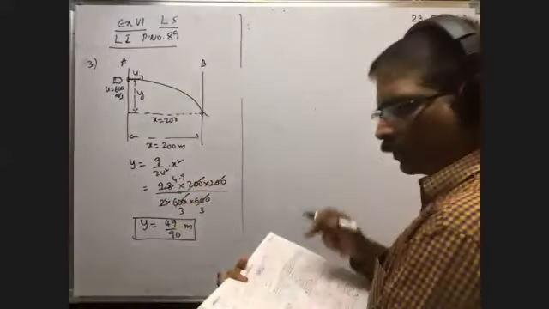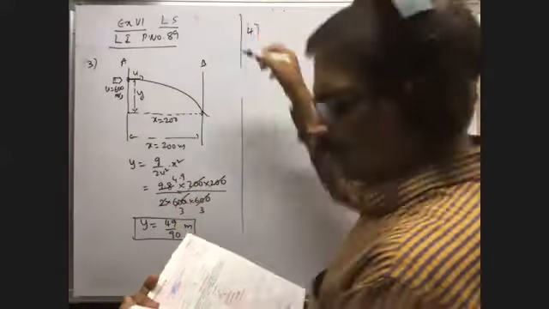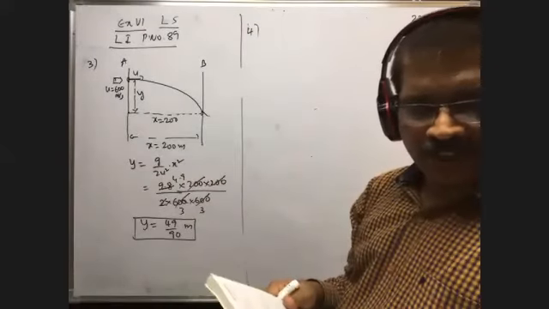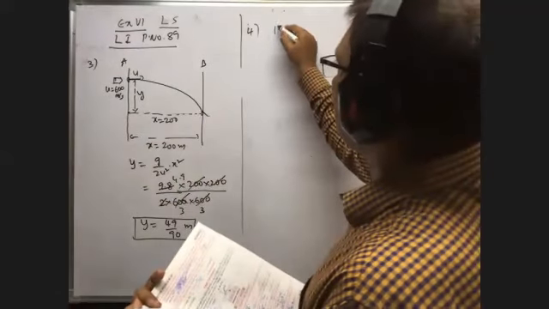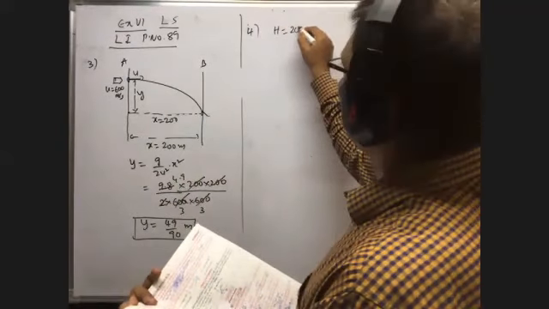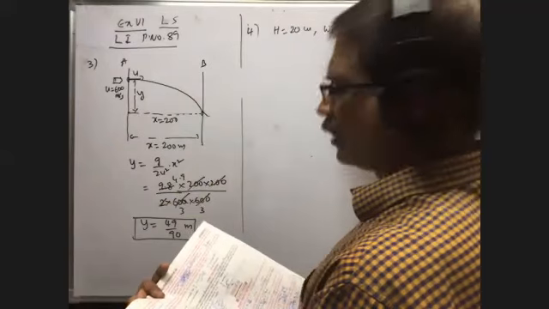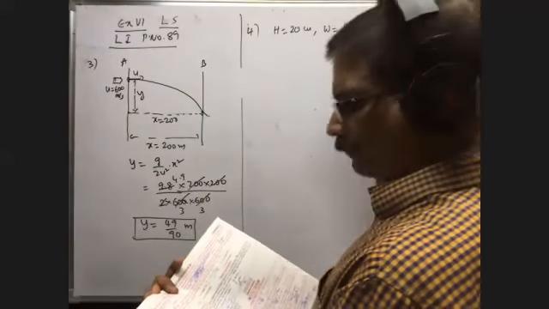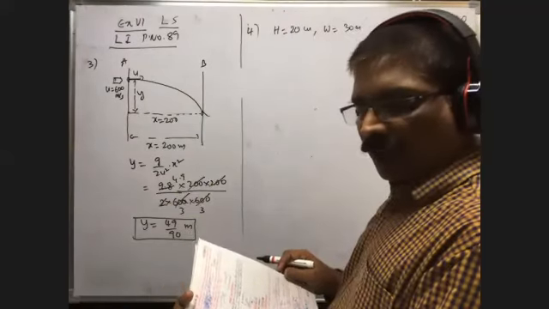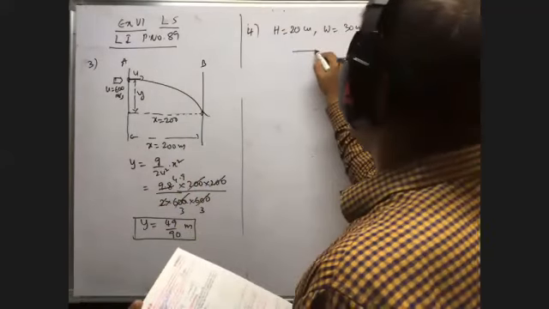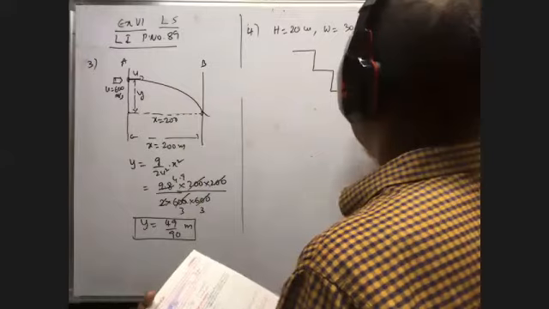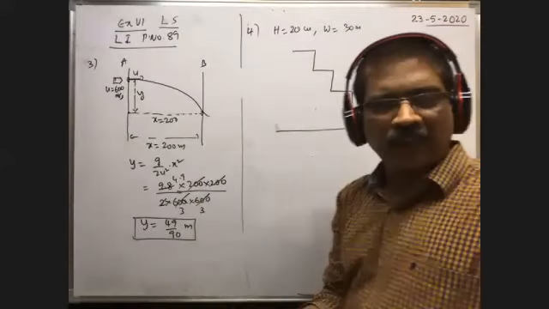Next, fourth problem. The height of each step of a staircase is equal to 20 centimeter, and the width of each step is equal to 30 centimeter. A ball rolls off the top of the staircase with a horizontal velocity v and hits the fifth step. Already I said this concept also, I think. Am I explaining this concept or not in the class?